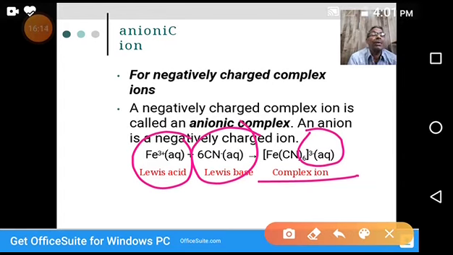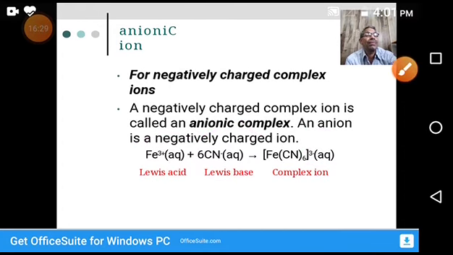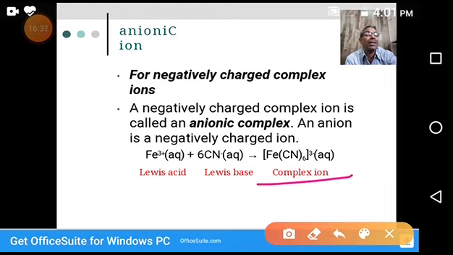When the iron-containing Fe plus 3 ferric solution and the cyanide-containing solution are mixed under the required conditions, we get this type of complex. It is an anionic complex.